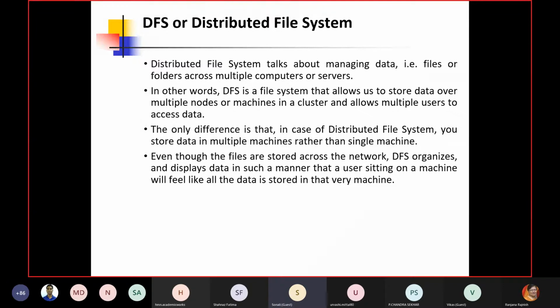So out of my large file, it will create small instances, maybe 1 GB each, and distribute them to 10 different nodes or machines, where they get stored. Finally, whenever I want to retrieve it back, it will give me the complete picture.